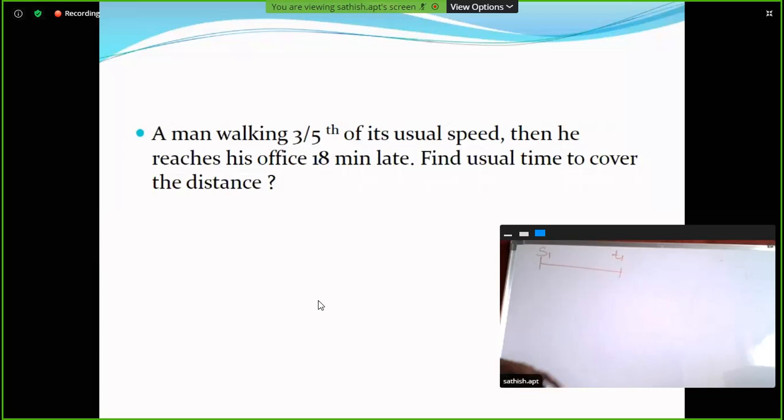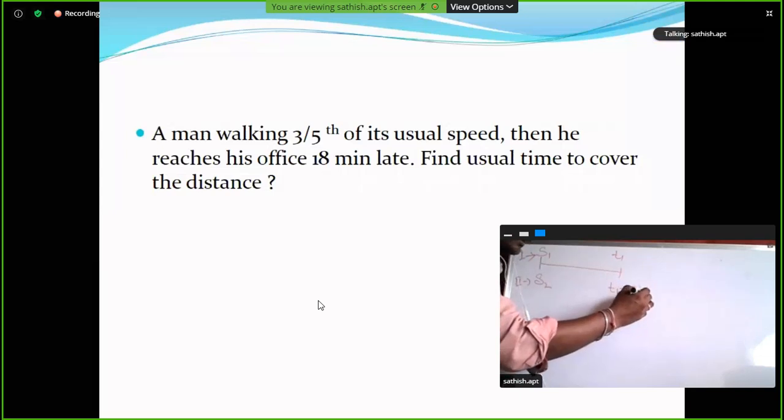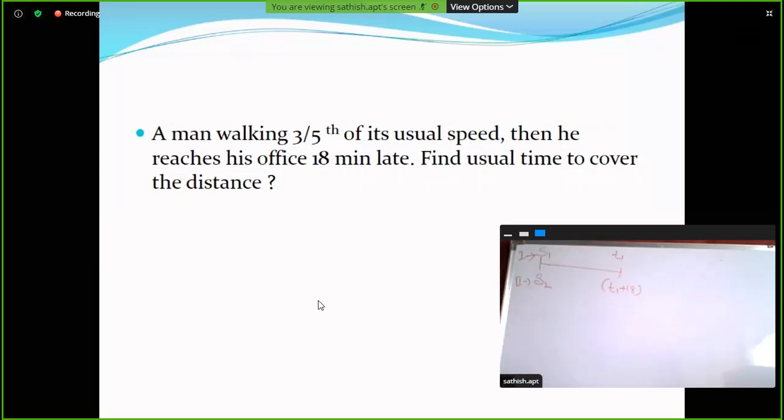So it takes T1 hours. This is the first case. In the second case, it takes T1 plus 18. This is the distance covered by the person in the first case as well as the second case. Both are the same, so the distance is x here and x here.